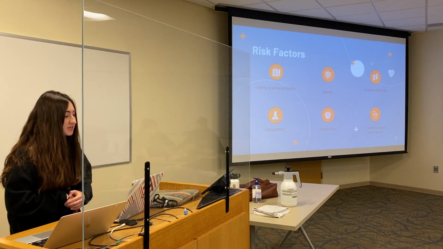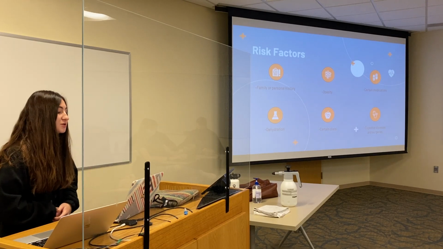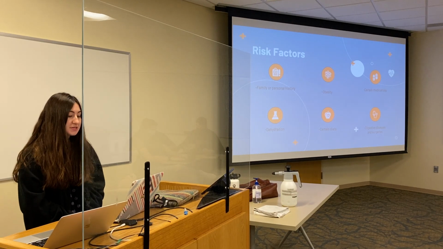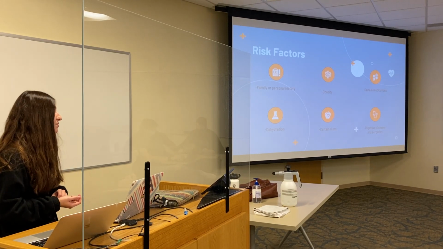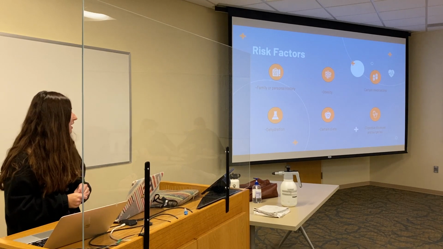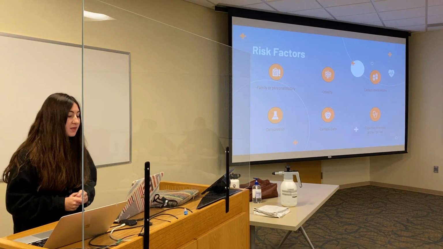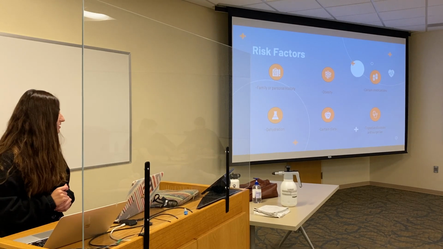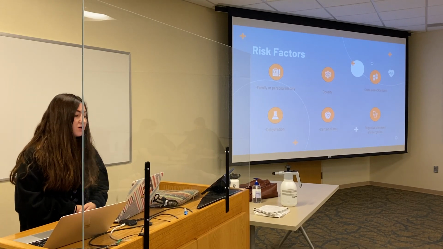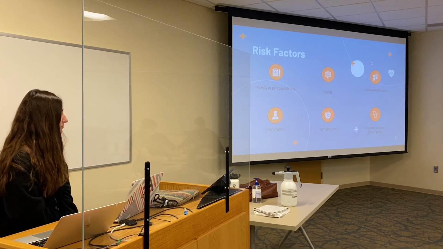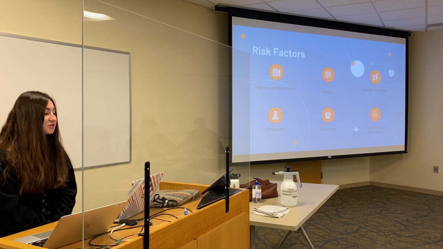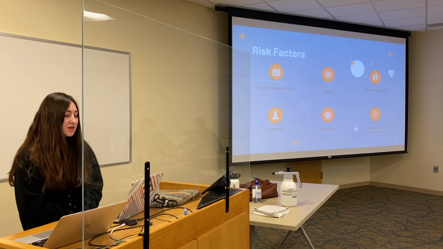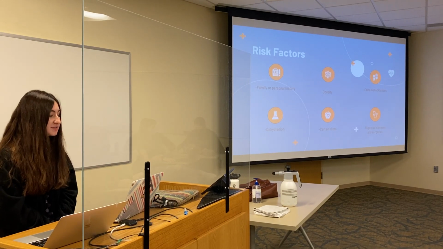Some risk factors. Some people are more at risk for kidney stones than others. Some risk factors include family or personal history. So if you've had a kidney stone in the past or a family member has, you're more at risk to develop them. Dehydration, if you're not drinking enough water, increases your risk of kidney stones, along with obesity, having a high BMI. Certain diets, such as a high sodium diet, can cause an excess amount of salt in your body, which makes it difficult for your kidneys to process it.